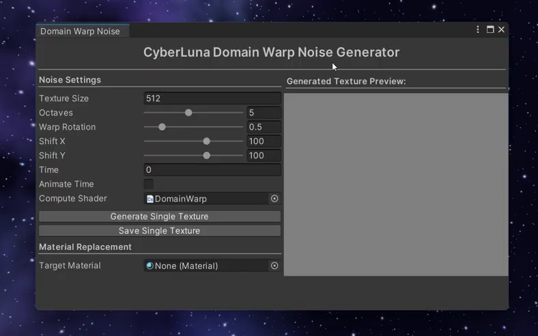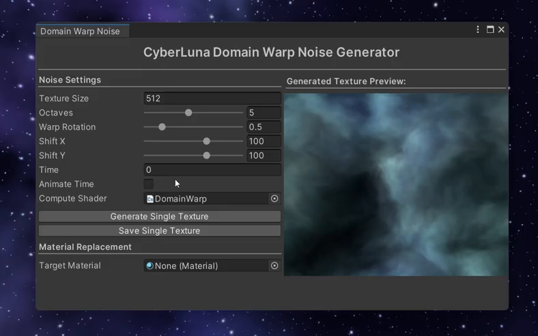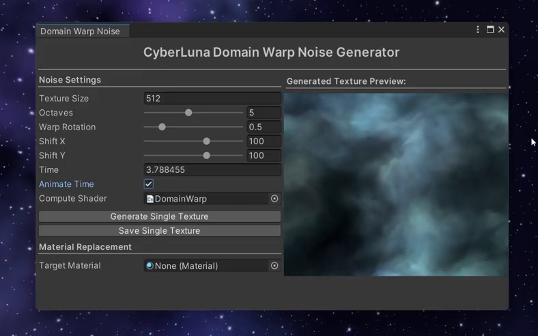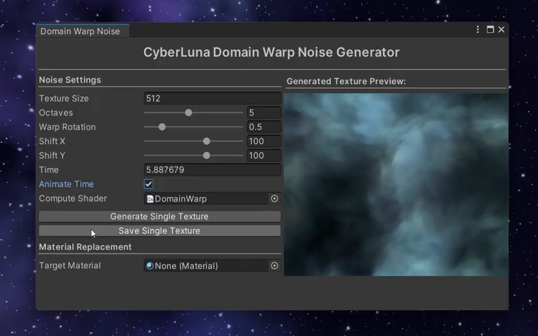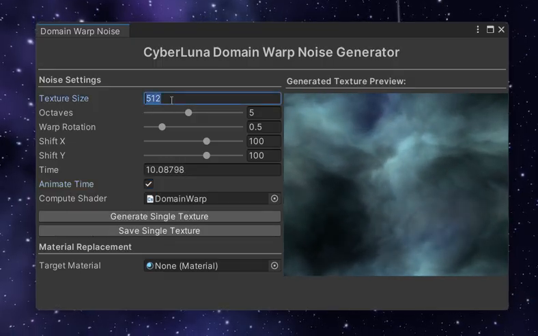Okay, so if you need domain warp noise for any reason, super easy. You go to Cyberlunar, noise generators, and then domain warp noise generator. And then you see this tool, which allows you to generate domain warp noise super easily. And you can export it with the click of a button, as always.